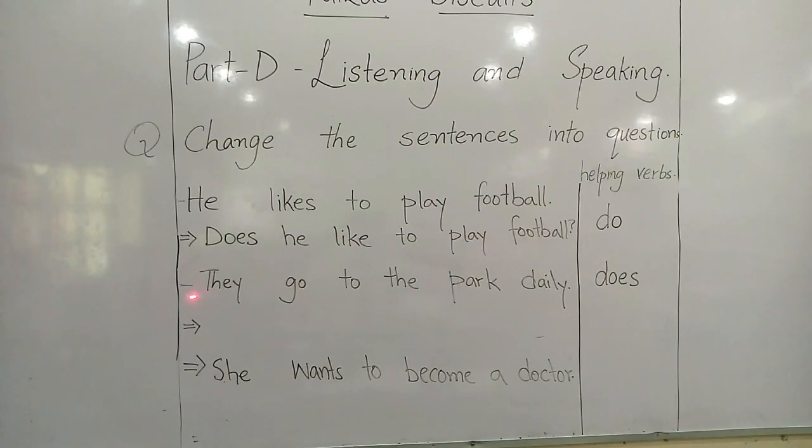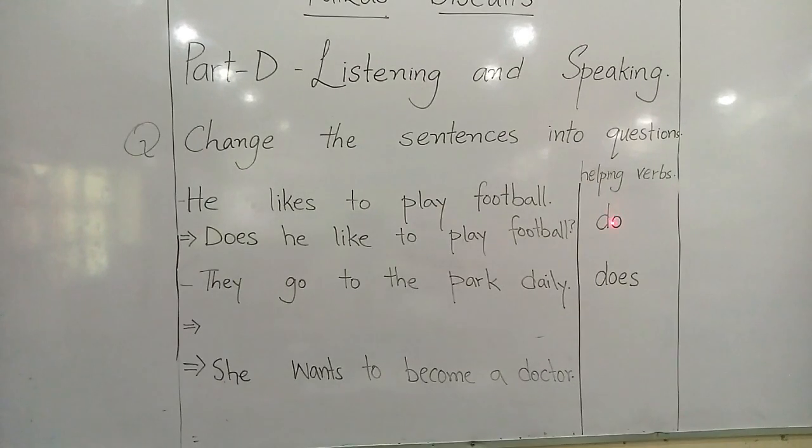The next sentence is: they go to the park daily. In this sentence we also have the same problem. We don't have a helping verb. There is no is, was, will, shall, have, has, had. So we have to decide one thing from these helping verbs. Now look at them. You cannot see any s or es, so we will select only this one.